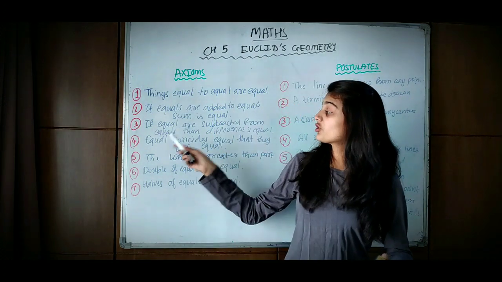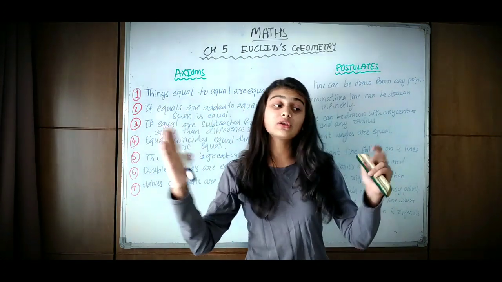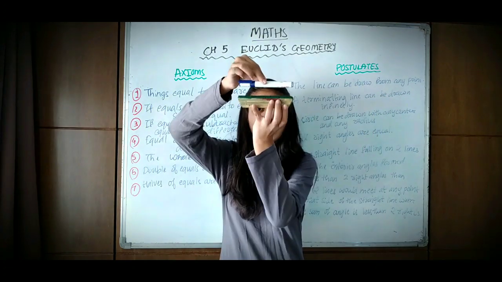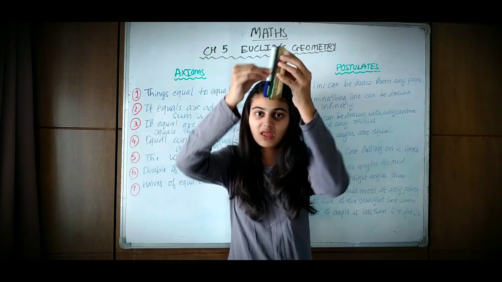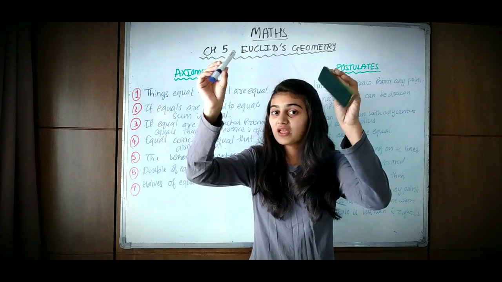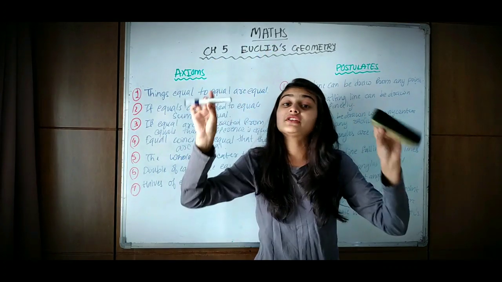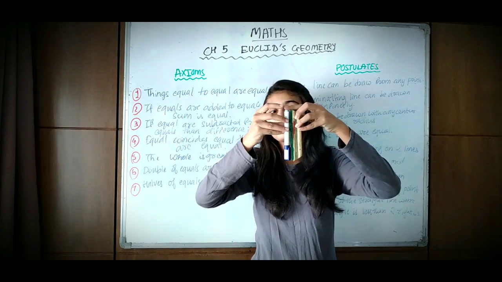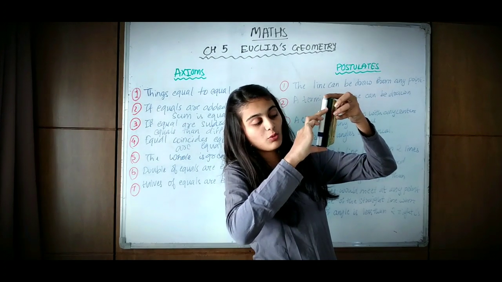The fourth axiom says that things which coincide with one another are equal to one another. If they both coincide with each other, then they both are equal. If things coincide, we would otherwise not know whether they are equal or not. I am talking about length. So if we make them coincide, they both are equal.